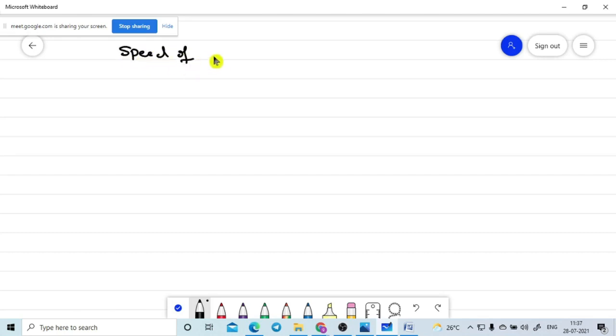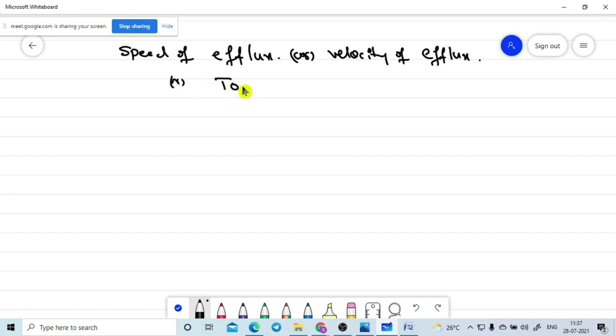Speed of efflux. దీనికి ఇంకొక పేరు ఉంది, velocity of efflux. So another name, a very important name, is Torricelli equation. They may ask this equation in your examination, very important equation, the Torricelli equation.